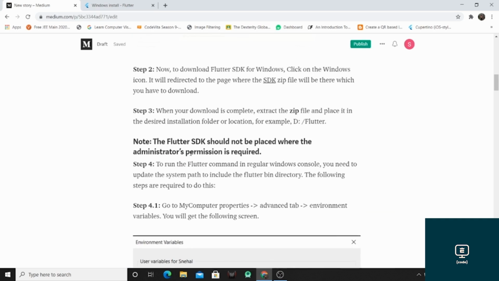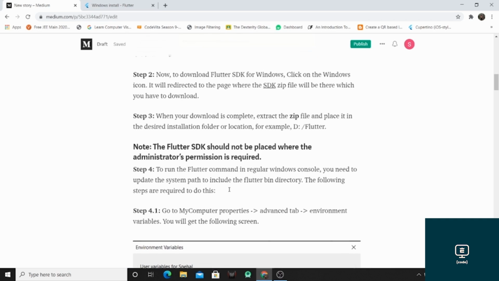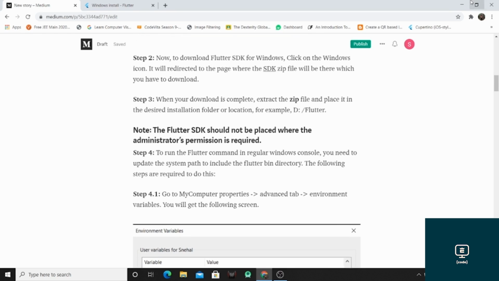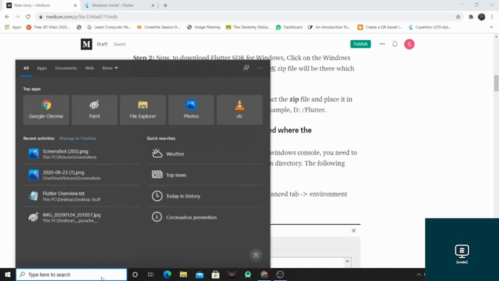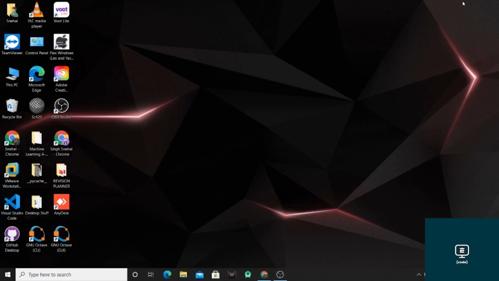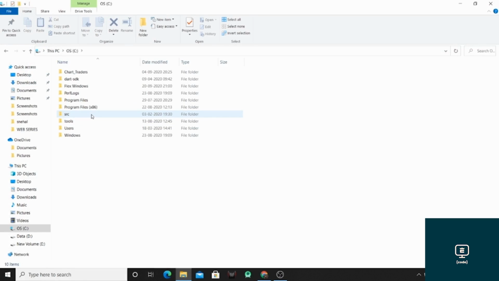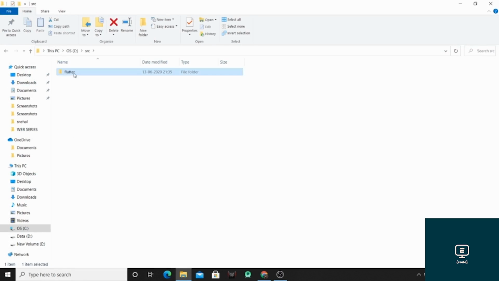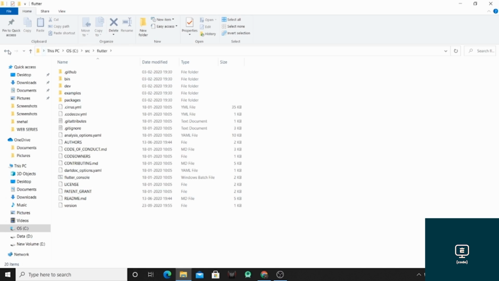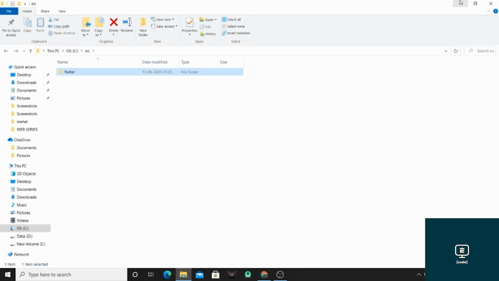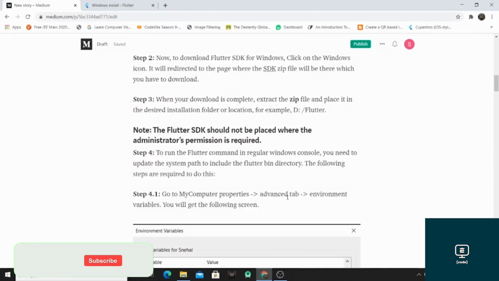After that, you have to create a path for that Flutter SDK. But first of all, you have to paste that Flutter SDK in a directory which doesn't require administrator permission. So I have created my src folder in the C directory. Let me show you that. Inside the C directory, I have created one src folder, and inside that I have pasted the whole files of the Flutter SDK.